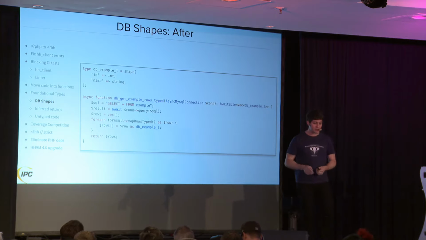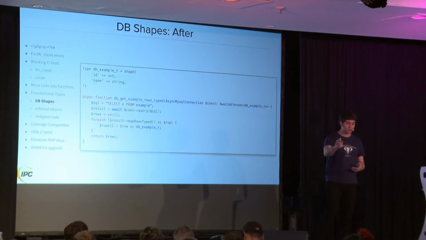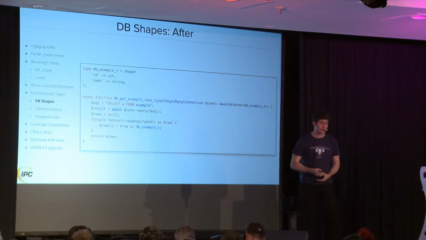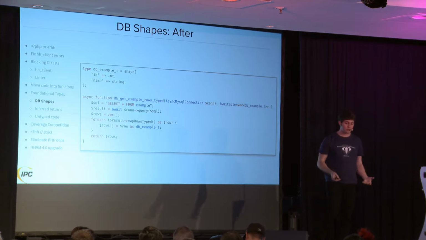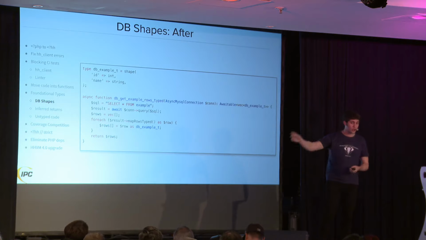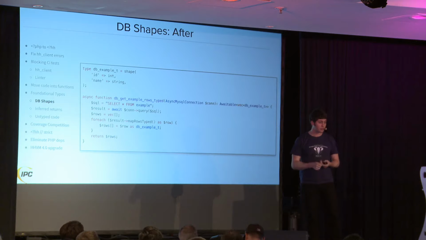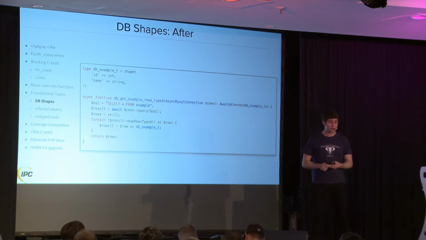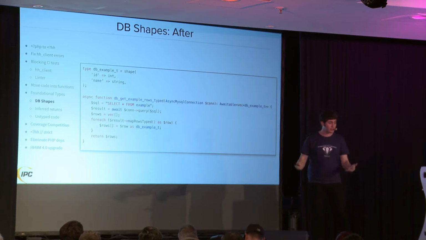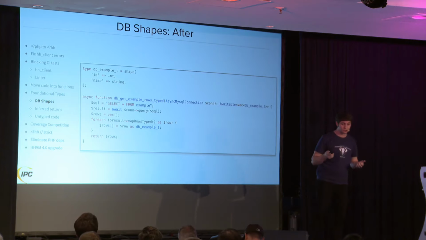So we migrated to the async MySQL client to get typed data. This code example uses async await, but the important thing here is this map_rows_typed function, where the data we're getting back is typed. And then we're able to assert that that typed row matches a shape that we have defined. So how do we make these shapes? We wrote some code that parses the SQL create table statement, and we generated a shape for every database table that we had. Basically, every MySQL column is either going to be an int or a string in Hack anyway, so it was pretty easy to bind these things. And now we have these data types for all of our database tables, so we have a place to start bringing types in and getting them up throughout the rest of the application.